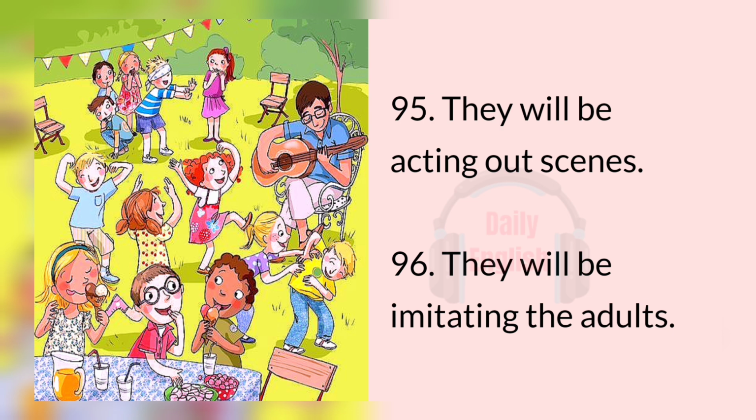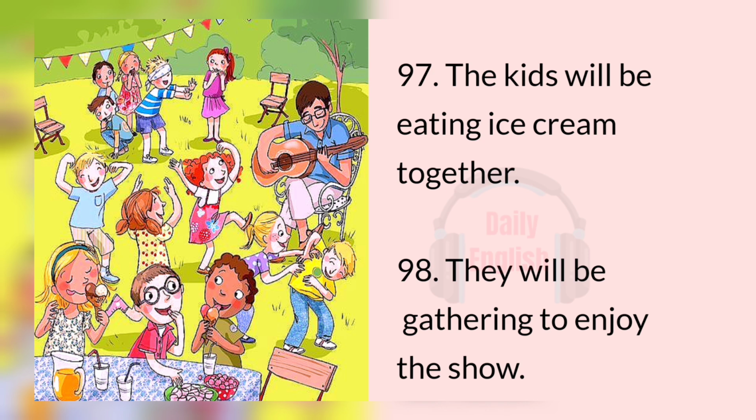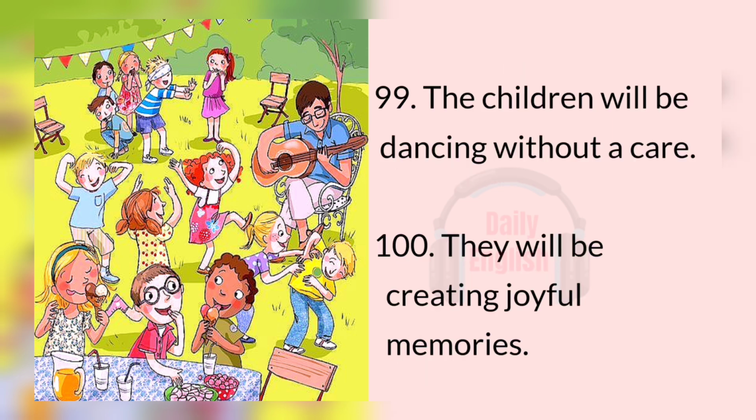96. They will be imitating the adults. 97. The kids will be eating ice cream together. 98. They will be gathering to enjoy the show. 99. The children will be dancing without a care. 100. They will be creating joyful memories.